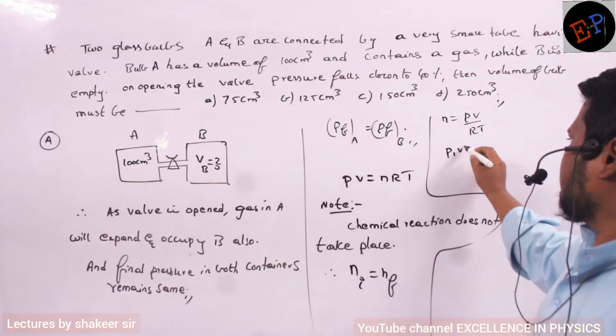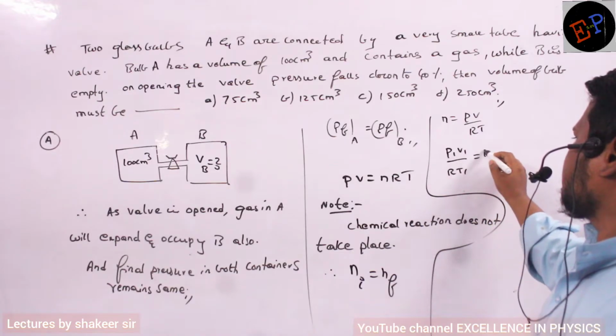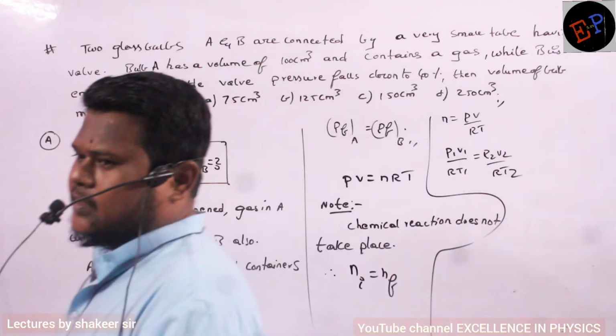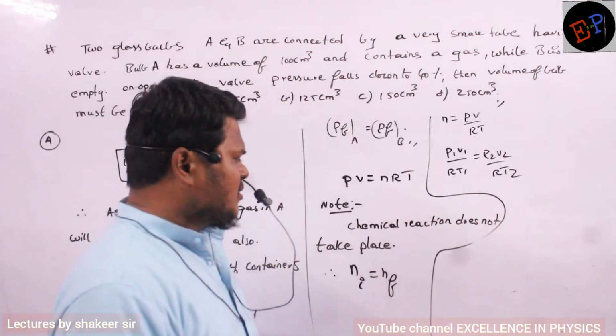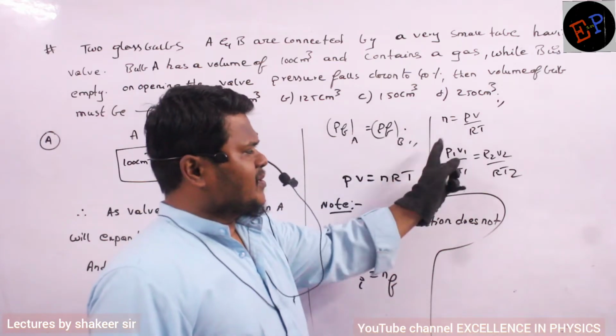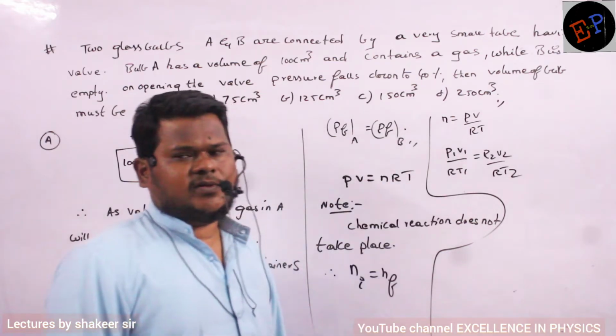So write down P1 V1 divided by RT1 is equal to P2 V2 divided by RT2. Can I write like this or not? Definitely I can write. The number of moles are the same, so using the number of moles formula PV by RT, P1 V1 by RT1 is equal to P2 V2 by RT2.